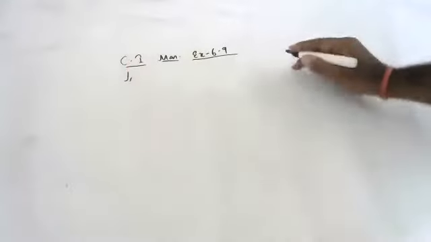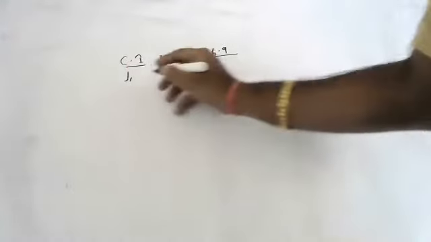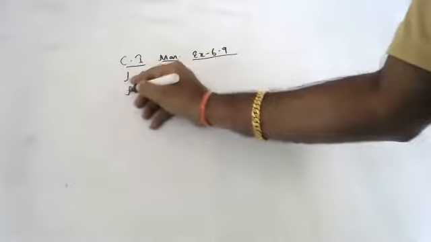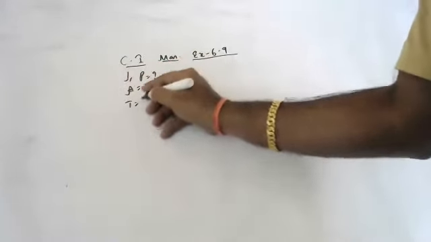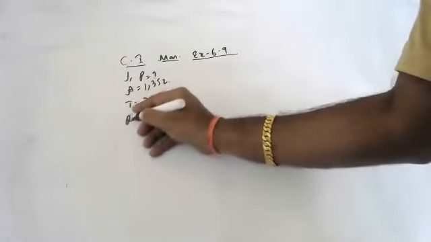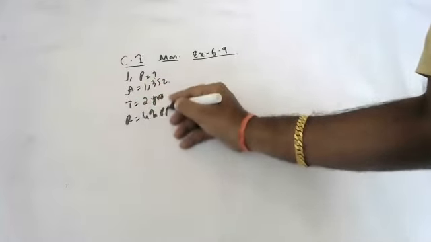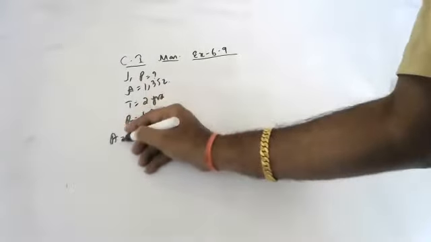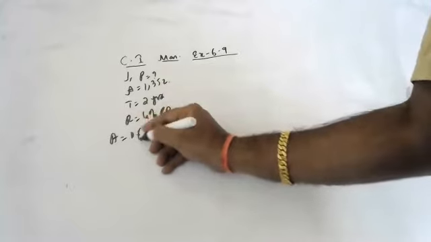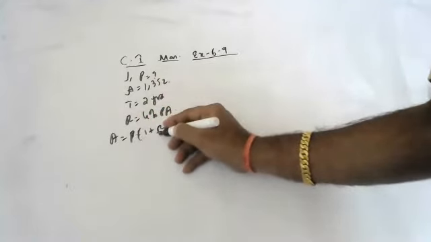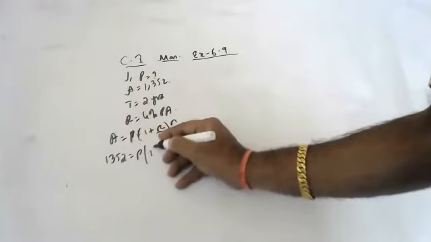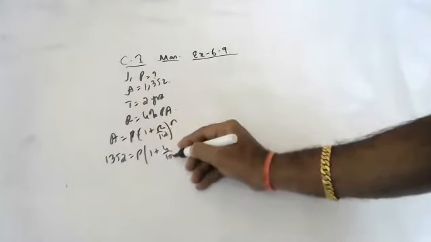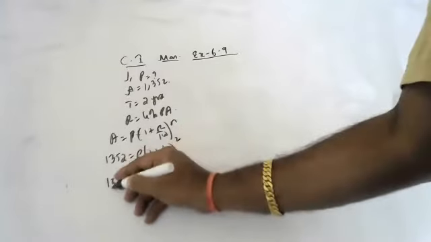See the first question. What sum of money will amount to 1,352 for 2 years at the rate of 4% per annum? Raghuram? Amount is equal to P into 1 plus R by 100, whole to the power N. 1352 is equal to P into 1 plus 4 by 100, whole to the power 2.